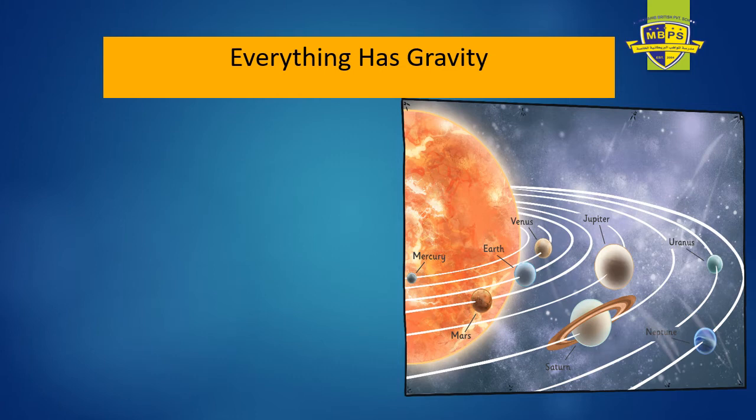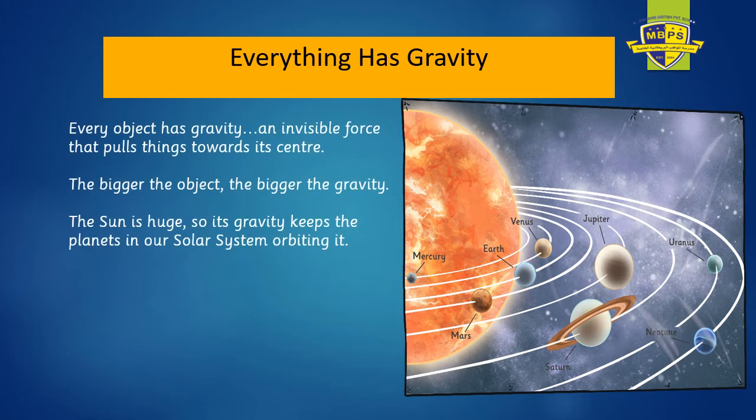Everything has gravity. Allah subhanahu wa ta'ala has made the solar system, the universe. He has made the planets inside it. Do you think these orbits are around the planets? They are only imaginary lines to show and study. Scientists have made them to study how the planets move around the sun. But Allah subhanahu wa ta'ala has made them just like that. There are no lines upon which they move. They are moving around the sun automatically. And why automatically? Because of gravity.